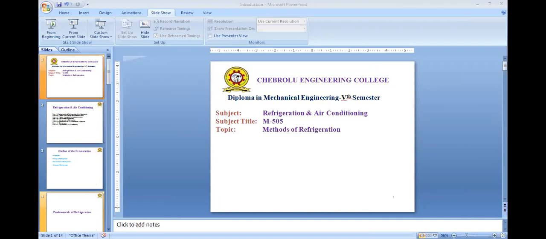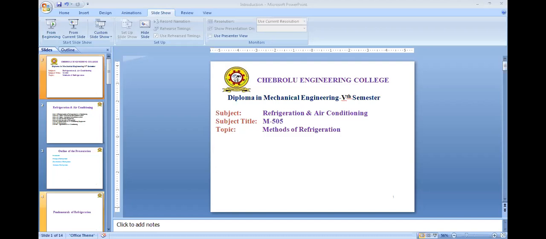In vapor absorption system, we will discuss about the advantages and limitations of vapor absorption system, absorbent refrigeration pairs, desirable properties of refrigerant and absorbents, simple vapor absorption system, COP of absorption system, actual vapor absorption refrigeration system, comparison between absorption and compression, electrolux refrigeration, comparison between two fluids, three fluids, lithium bromide and solar powered absorption system. So third unit we will discuss about this topic.